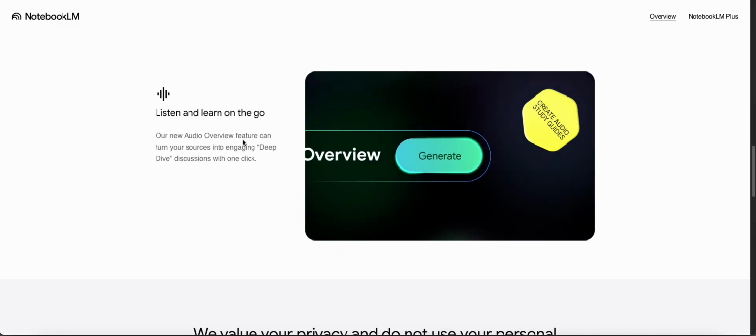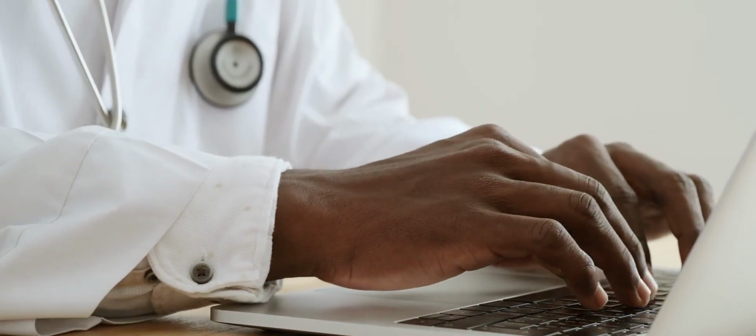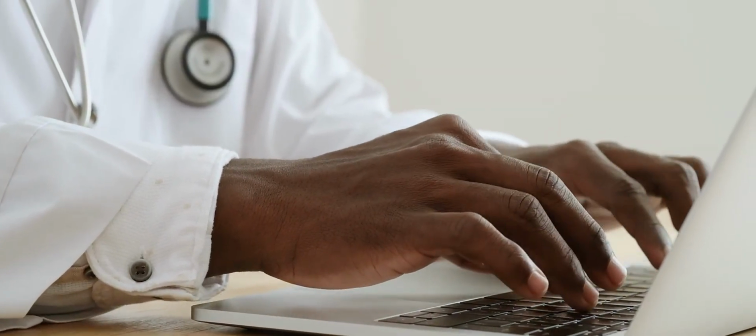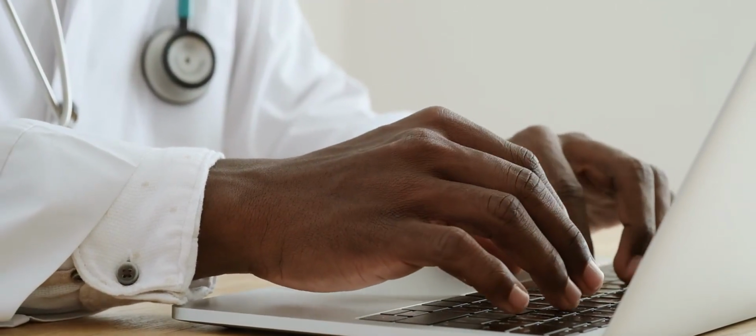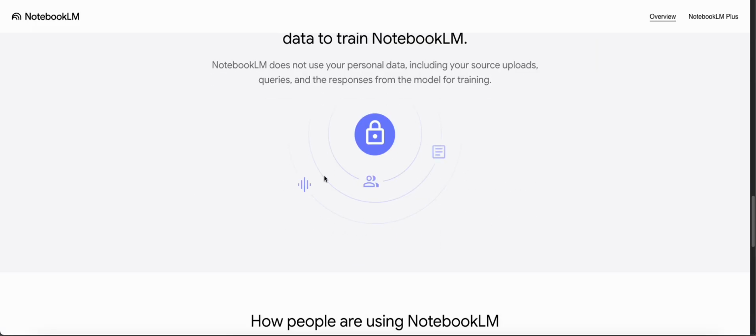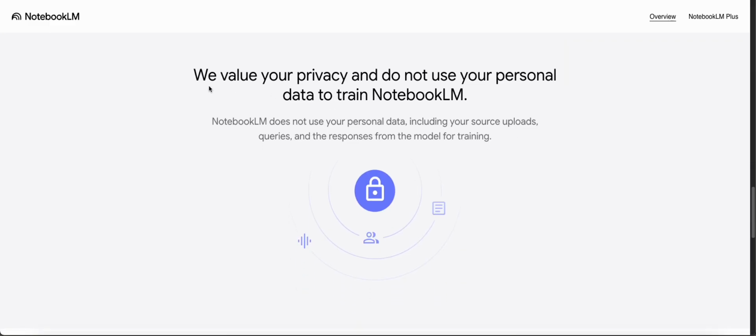The great thing about it is that you can actually create audio overviews that are really easy to consume. If you're on the go, if you need to go on a drive somewhere, on the way to work, you can just generate an audio overview of what you need to learn. And then bang, while you're commuting, you can now learn. Personalized learning. This is what it is. And it says here very clearly, we value your privacy and do not use your personal data to train Notebook LM. It does not use your personal data, including your source of uploads, queries, and the responses from the model for training.